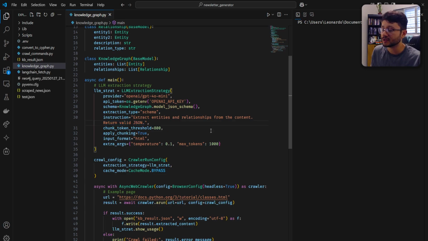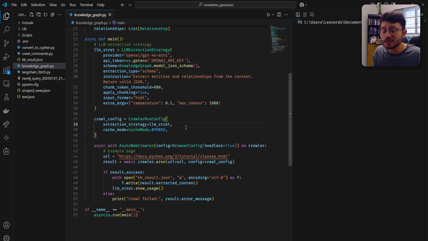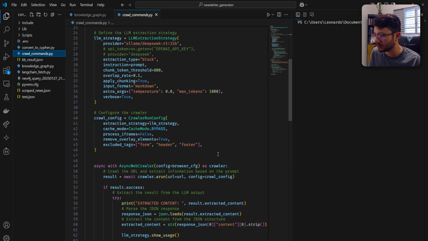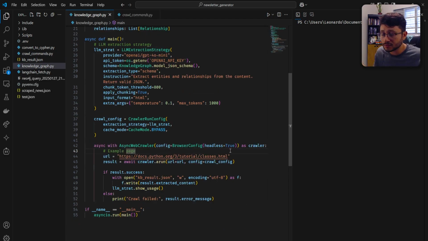Now comes a more interesting part about Crawl4ai. In some cases, we want to scrape a really large file. And there are some problems scraping that because it can be larger than the context window of the specific LLM we're using. And also we can remove this from Crawl4ai. In this specific example, you'll see that for the crawl config, I include tags form, header, and footer simply because I won't use them. But sometimes the text is actually just really large, and even removing these HTML tags won't be enough. That's where chunking comes in, and you get this integrated already in Crawl4ai.